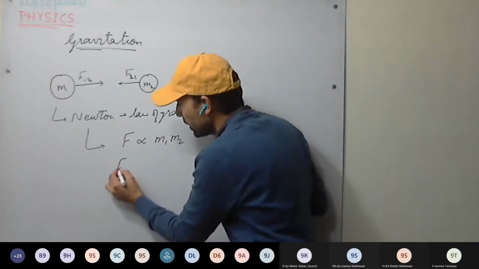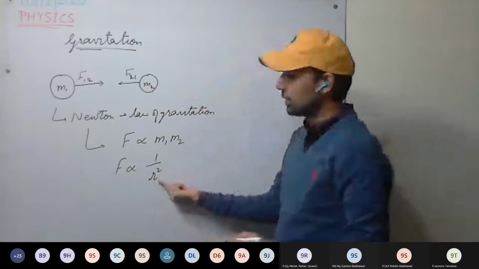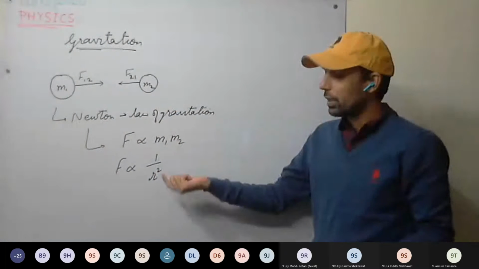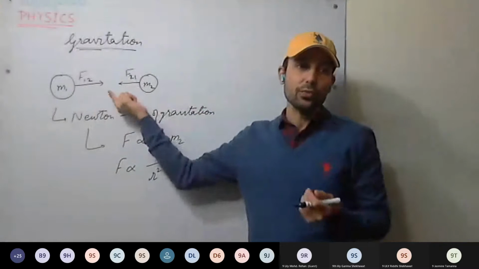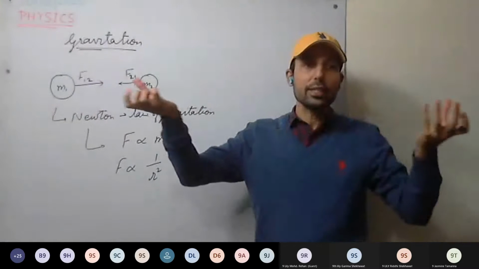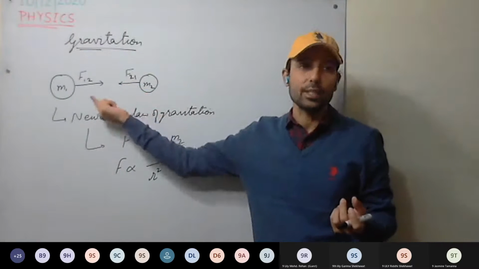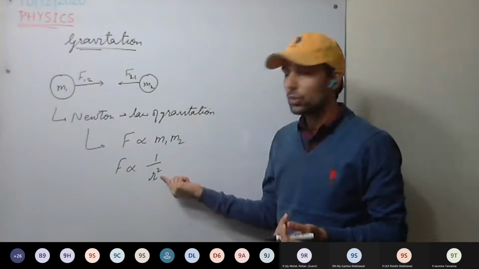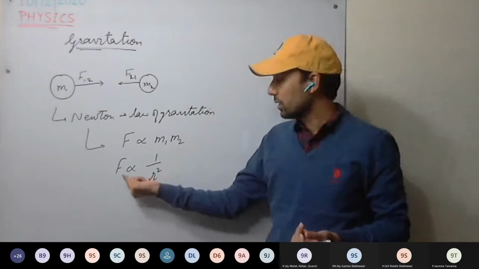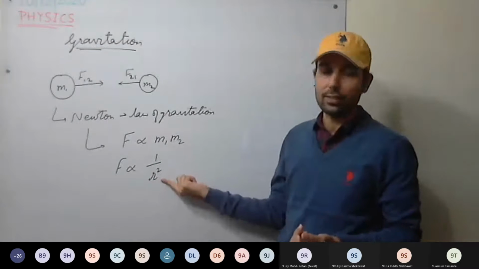As well, it will be inversely proportional to the square of the separation between them. If there is more separation, the gravitational force will be less. The farther the bodies are, the less will be the attractive force. So this force is inversely proportional to the square of the distance.